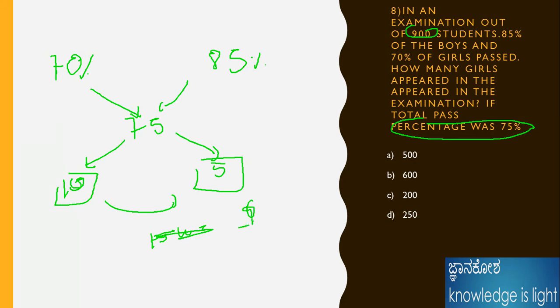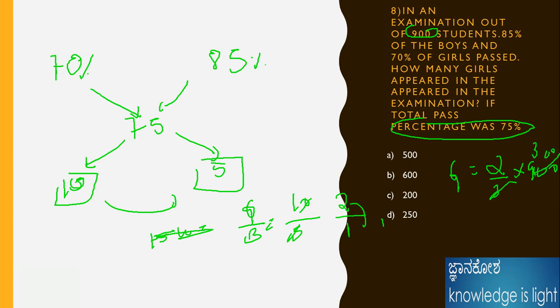Girls and boys, the ratio is 10 by 5, so now it should be 2:1. Therefore I will take girls, as the question is asking for girls. G is equal to 2 by 3, as the total is 3 units, times total students 900. Therefore the answer is 600. 600 is the number of girls.